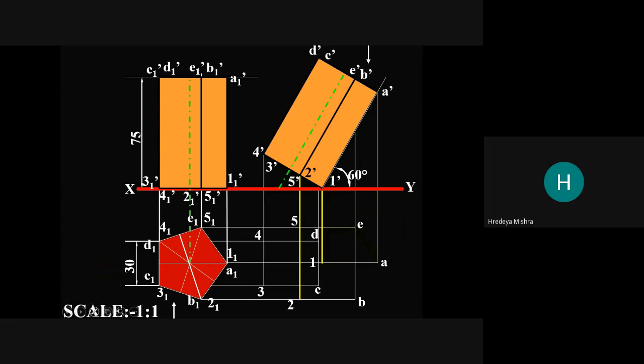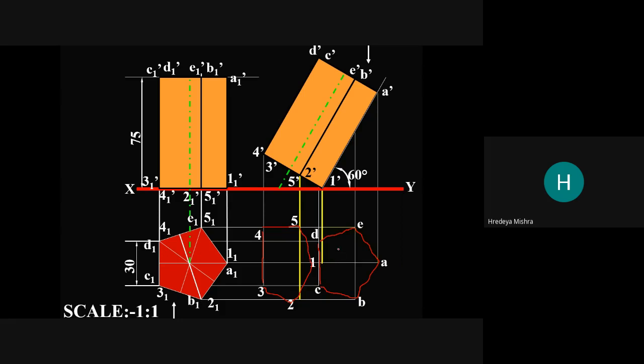Here you get the two pentagons. See, make this, so you get two bases here. 1 2 3, this is 4 5 and 1.